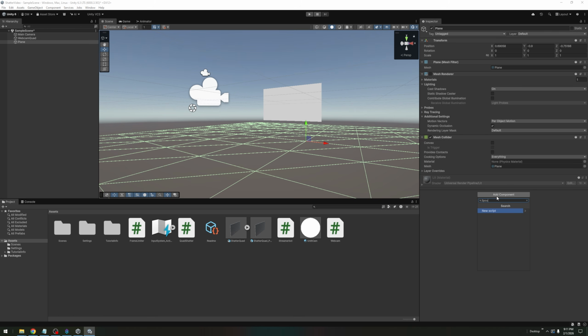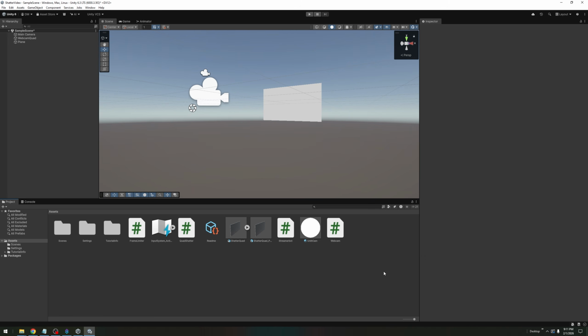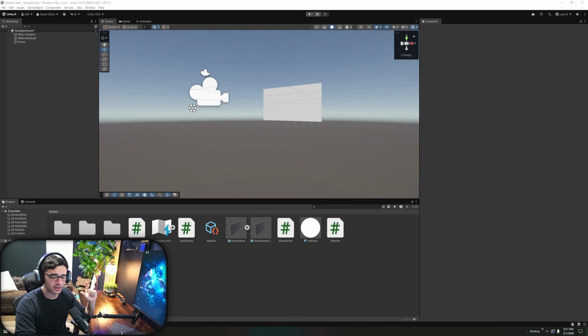Real quick, I want to make sure I don't have this installed before I tell you how to do it. Excellent, I don't. So what we're going to need to install inside Unity is something called Spout. Now, inside the Google Drive, I'll have a little text document that'll tell you how to enter these things. Let me go ahead and activate this. It's not that big of a deal. It's just kind of unique if you've never done it before, all right?